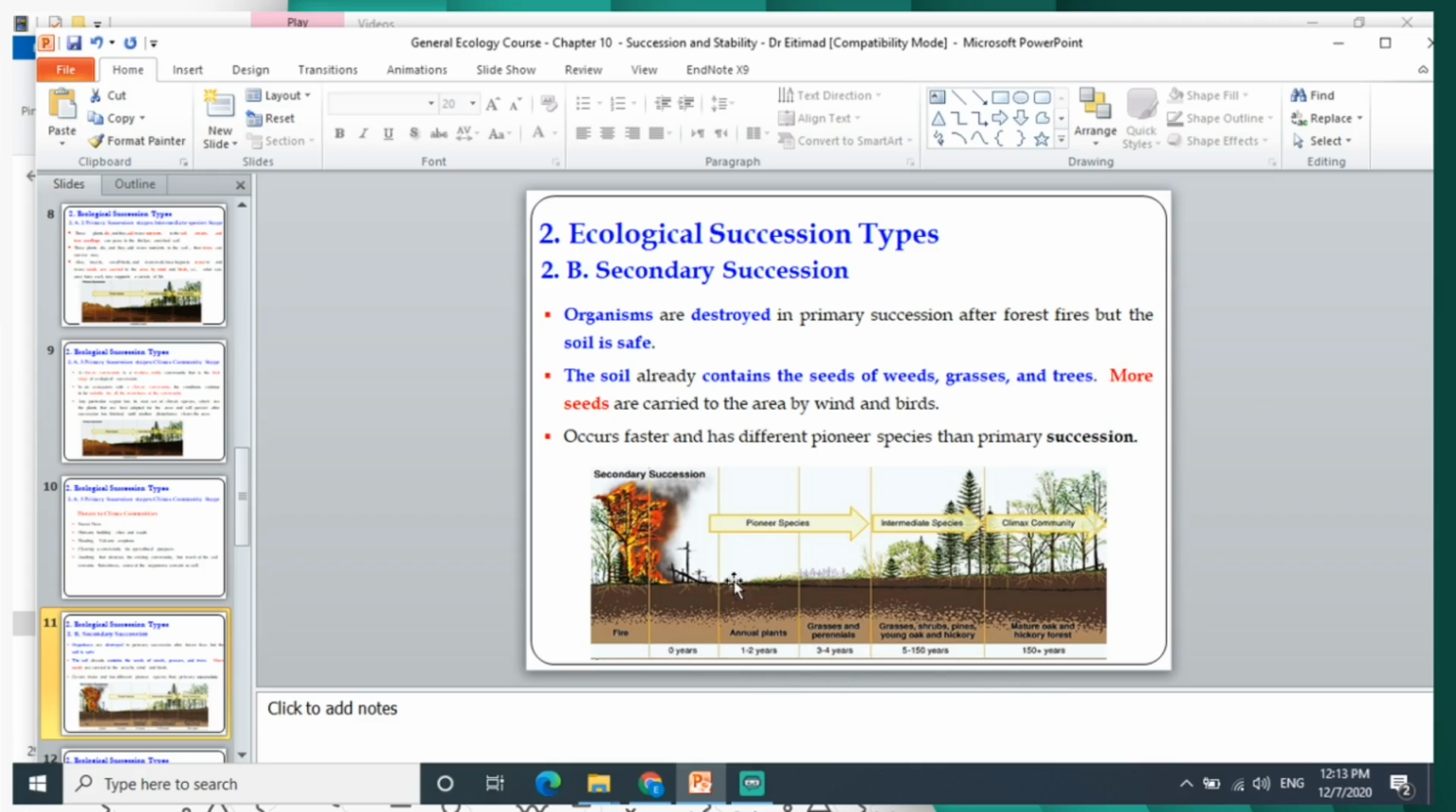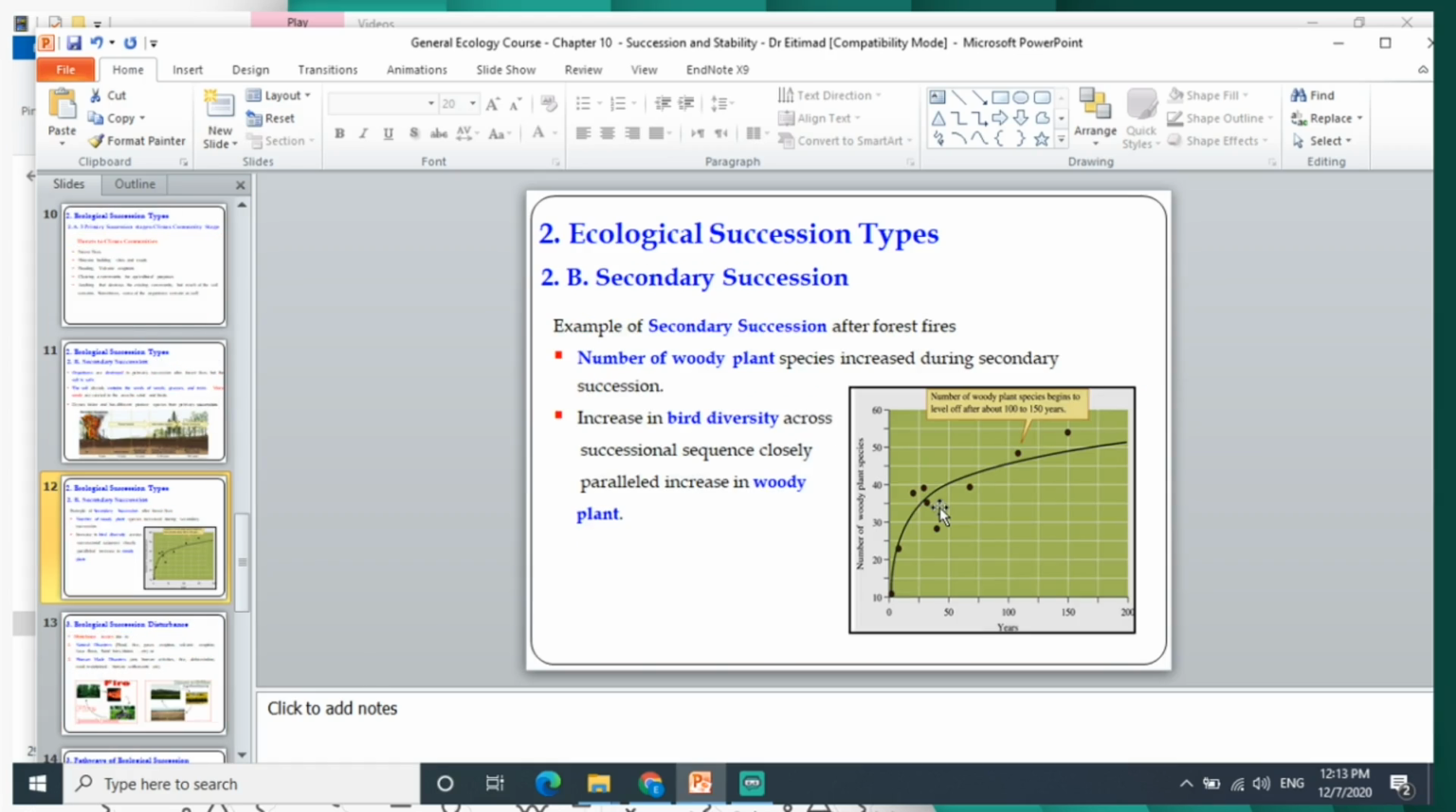Primary succession takes hundreds of years, while secondary succession will be faster: 0 years, 2 years, 4 years, up to 150 years, then you will reach the climax community. But secondary succession is also associated with high diversity of animals and plants, and you will notice in secondary succession there is an increase in the number of woody plants.